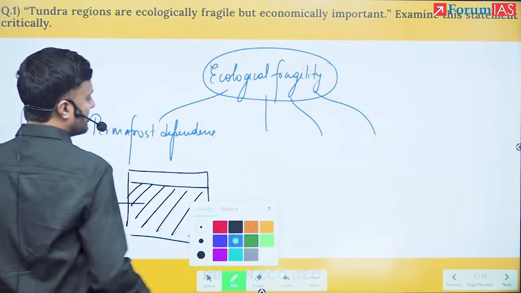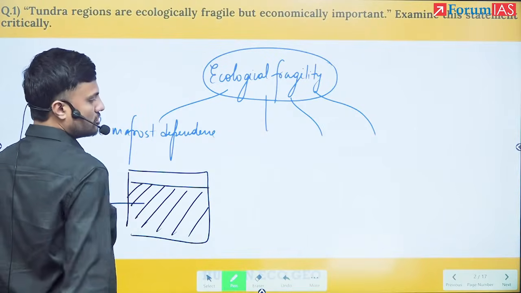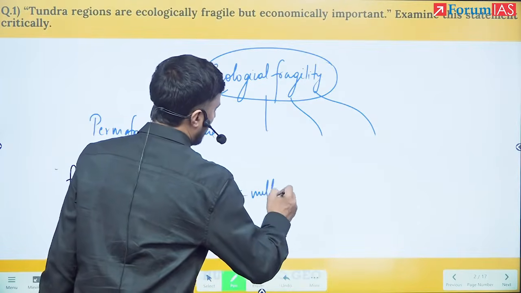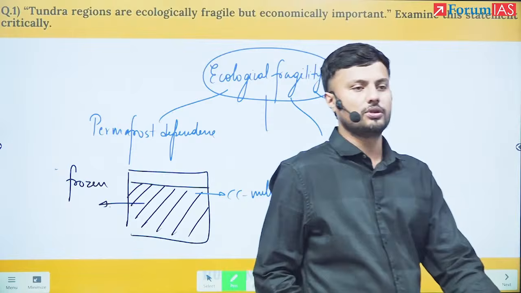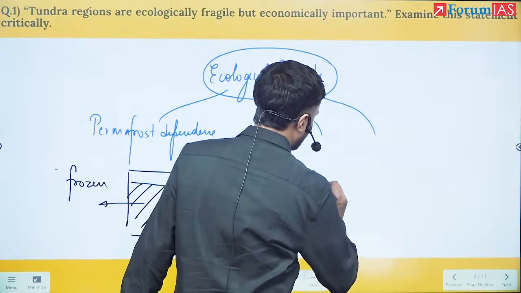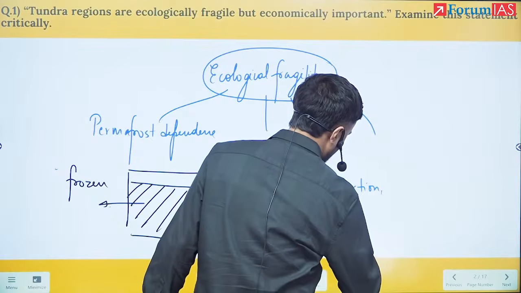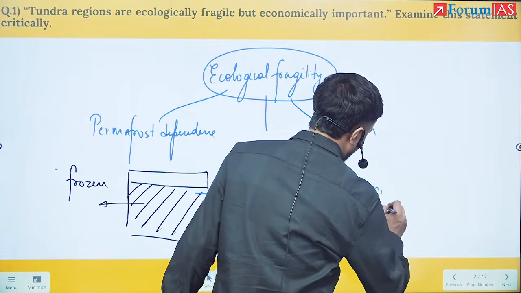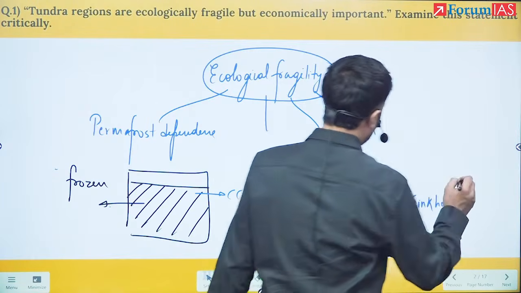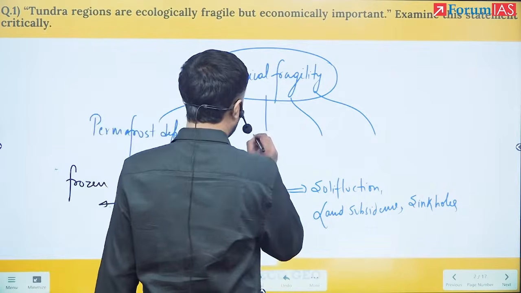So the structural stability of this region depends upon this zone. Tomorrow, because of climate change, if this melts, the structural stability of the zone can become vulnerable, and this itself can lead to solifluction, land subsidence, and sinkholes. So this is how we can talk about it. First is permafrost dependence. Second is short growing season.